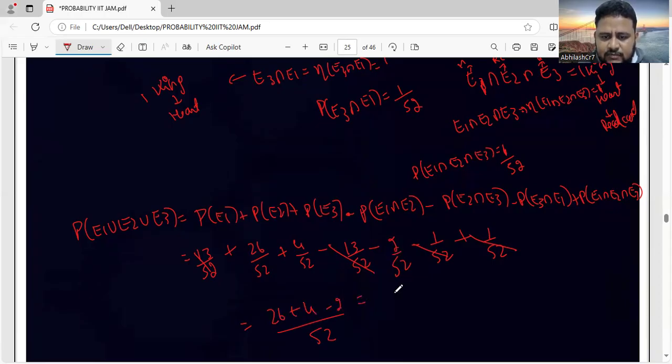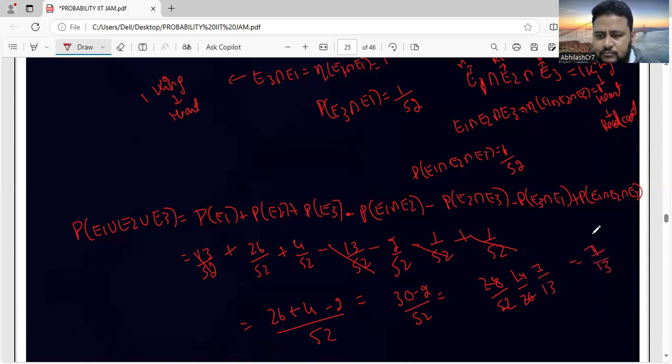So this will be equal to 30 minus 2 divided by 52, that is 28 by 52. This is how much, friends? 2 14s are 28, 2 26s are 52. So 2 7s are 14, 2 13s are 26. So the correct answer is 7 by 13.